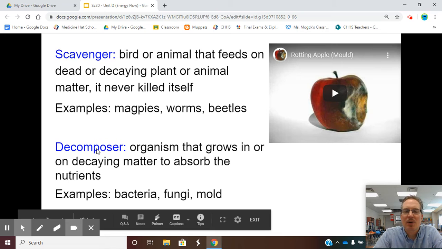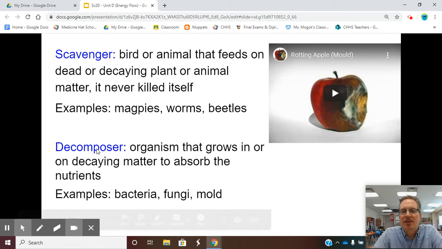A decomposer is different than a scavenger. This is an organism that grows in or on decaying matter. This would be bacteria, fungi or fungus, mold.